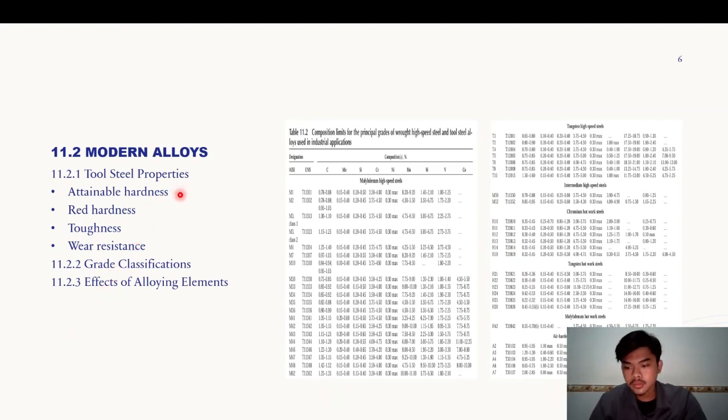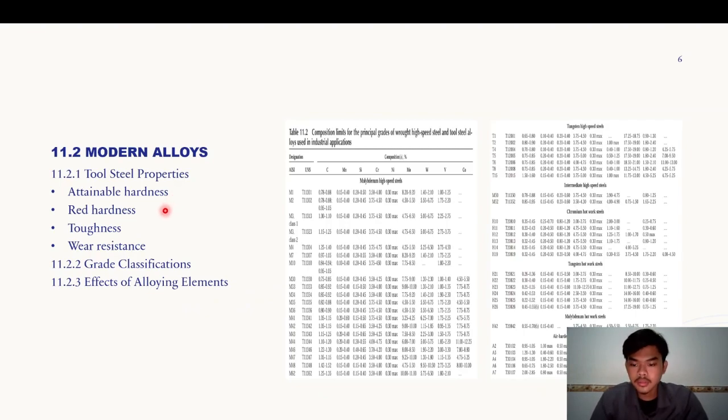Attainable hardness is the capability to reach a specific level of hardness through heat treatment. Individual tool steels and high-speed steels can be heat treated to achieve a wide range of hardness values that often exceed the hardness capabilities of other types of heat treatable steels.